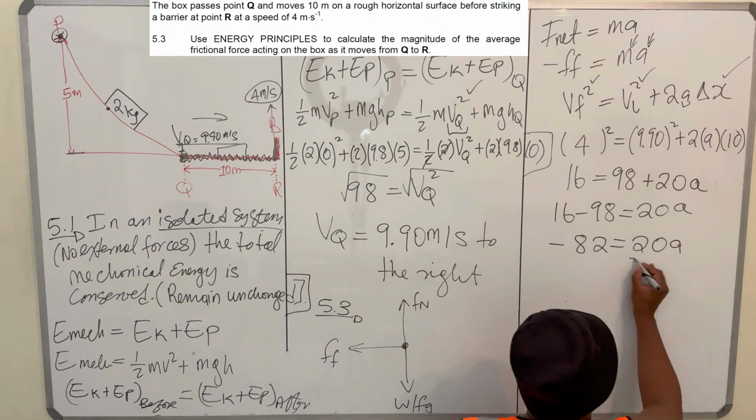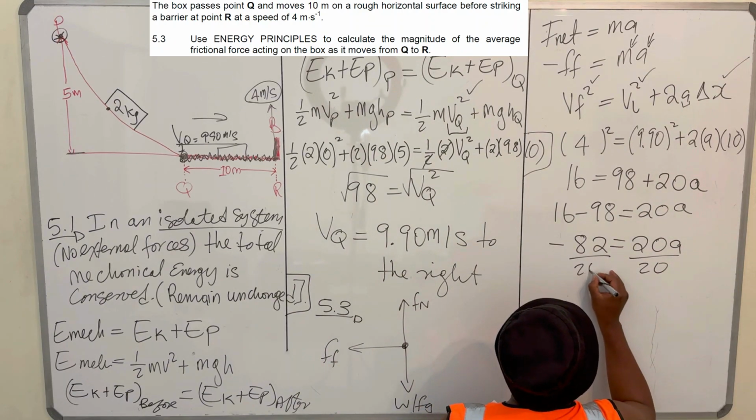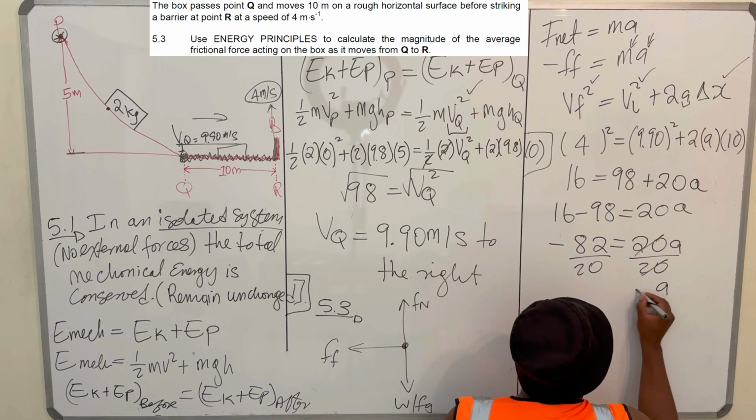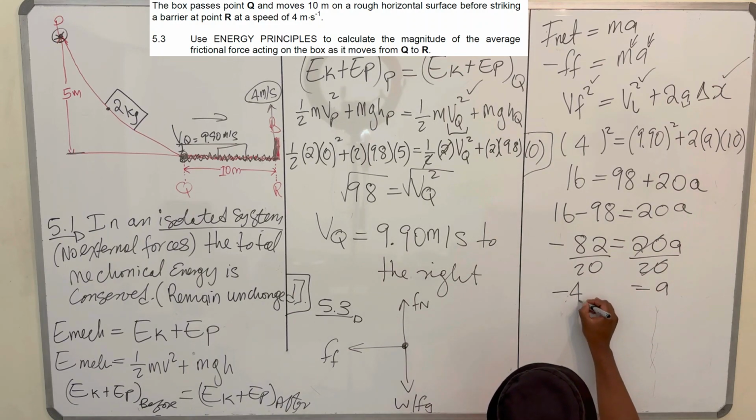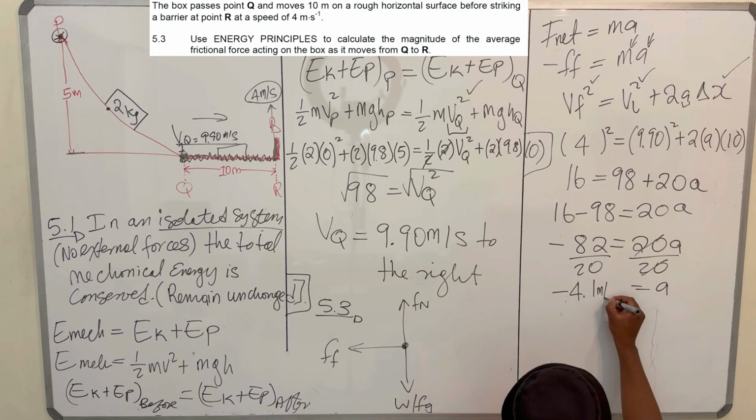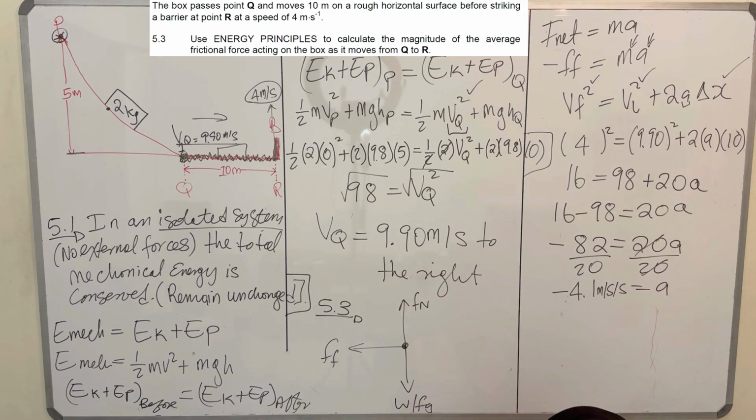Divide by 20, so your a is equal to minus 82 divided by 20, which is minus 4.1 meters per second squared.